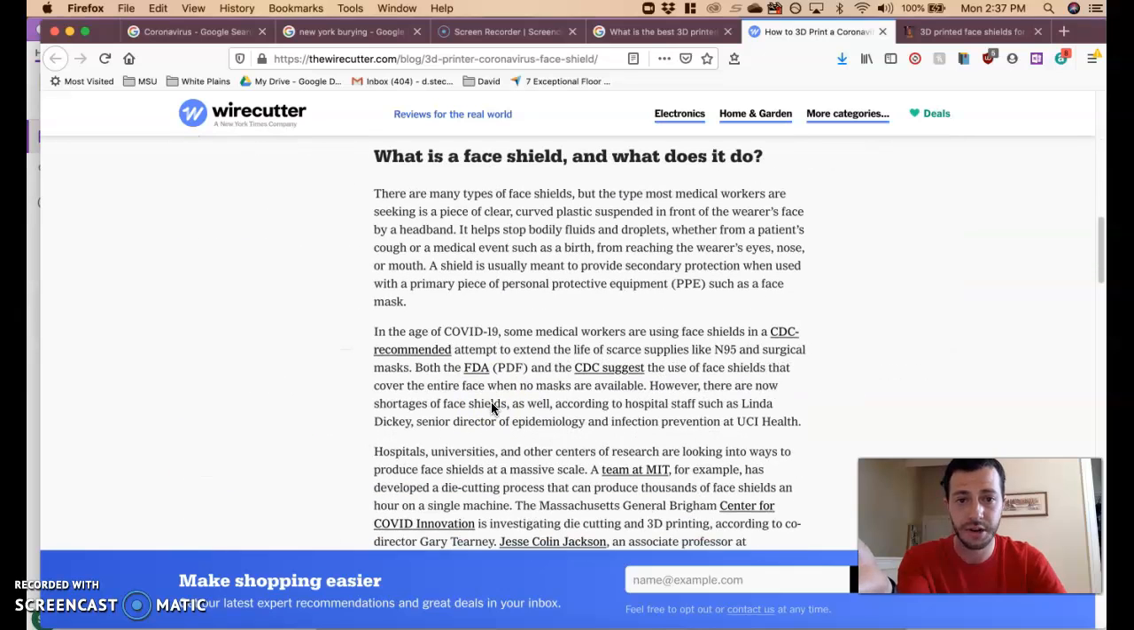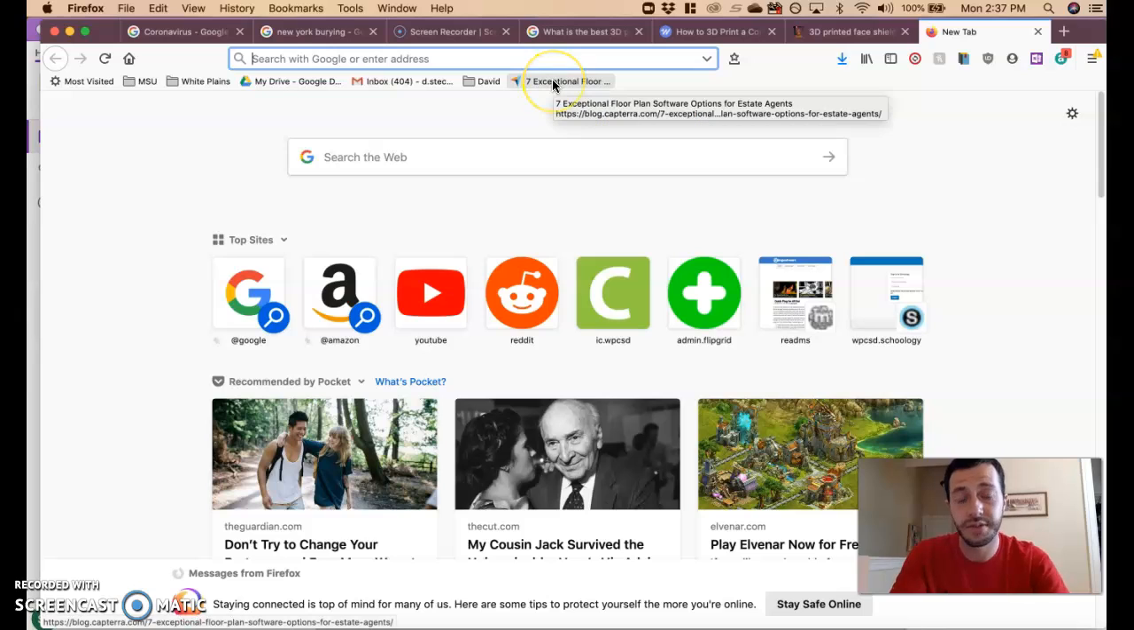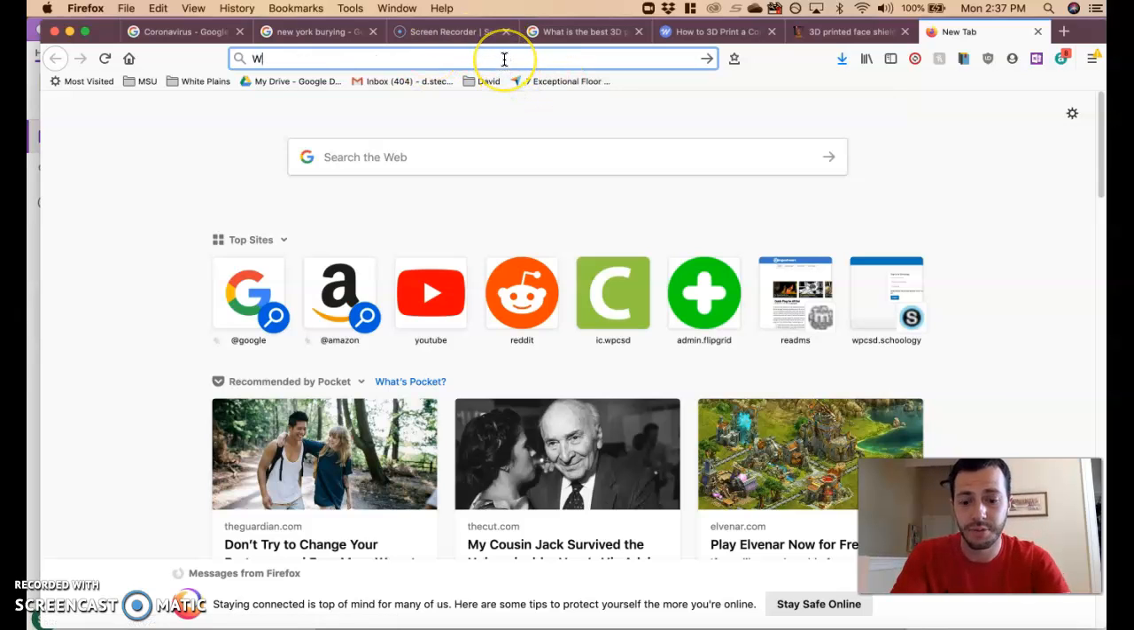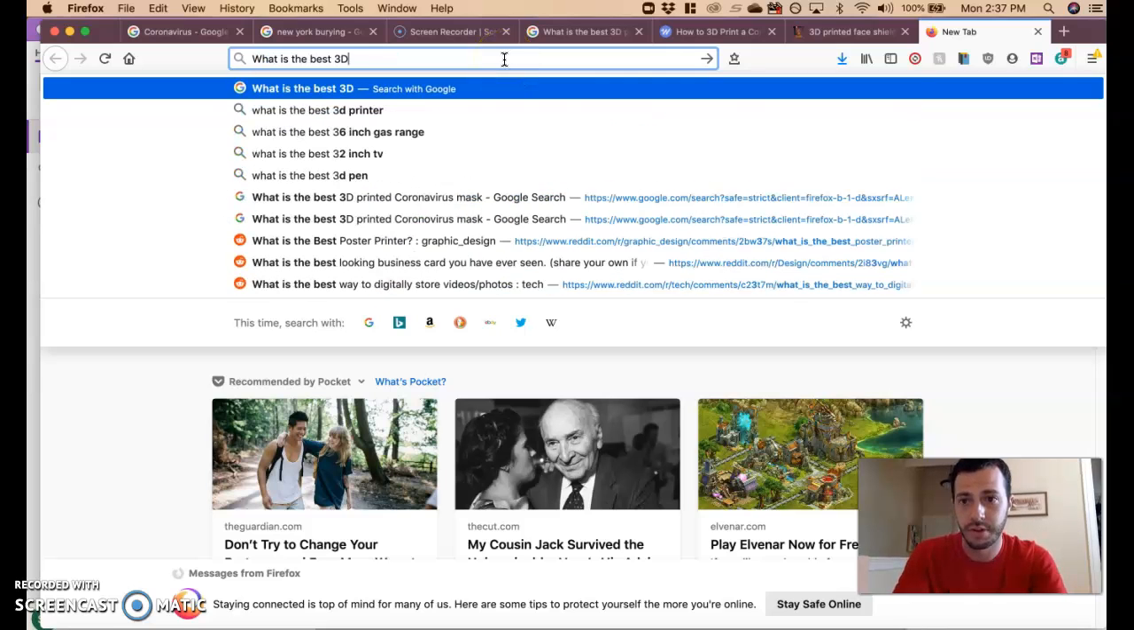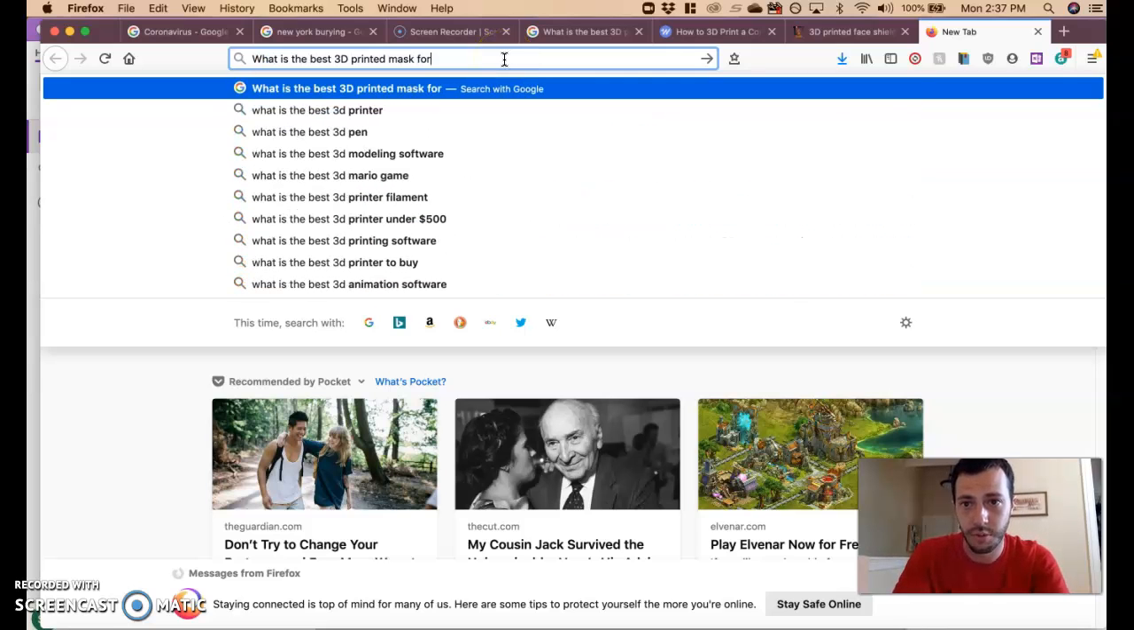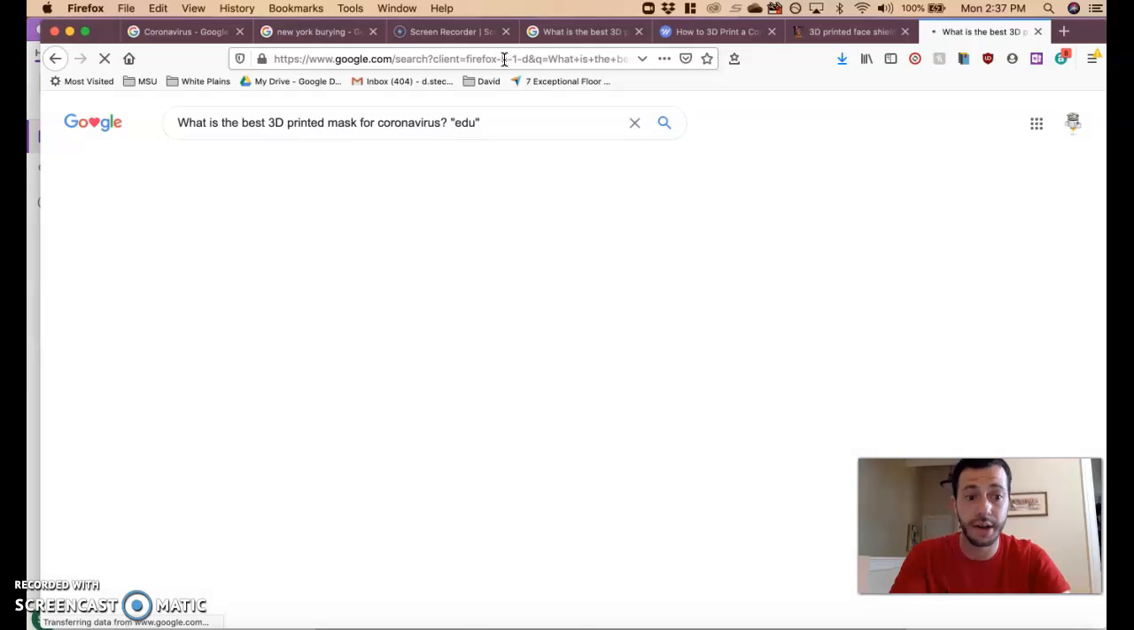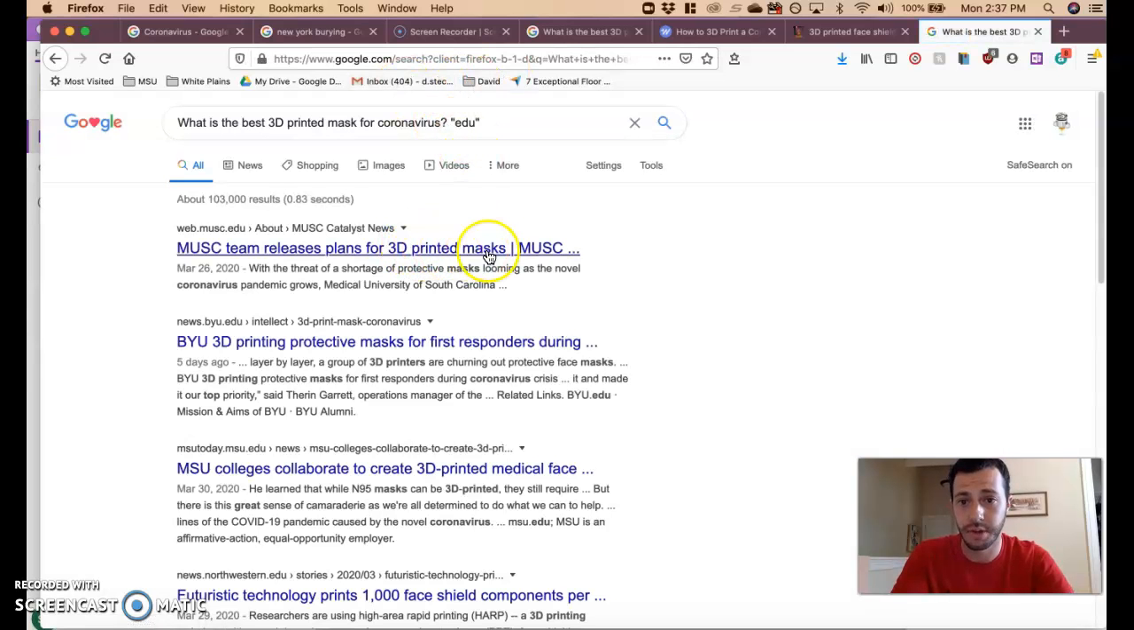It's got some information about it. So maybe I then want to change the website I use, and I want to specifically look for an educational website. So maybe I'll ask the same question that I asked before. What is the best 3D printed mask for coronavirus? But in this case, I put in quotes the letters edu. So I only want an educational website to be released over here. Notice how this is edu, this is edu, this is edu, this is edu.